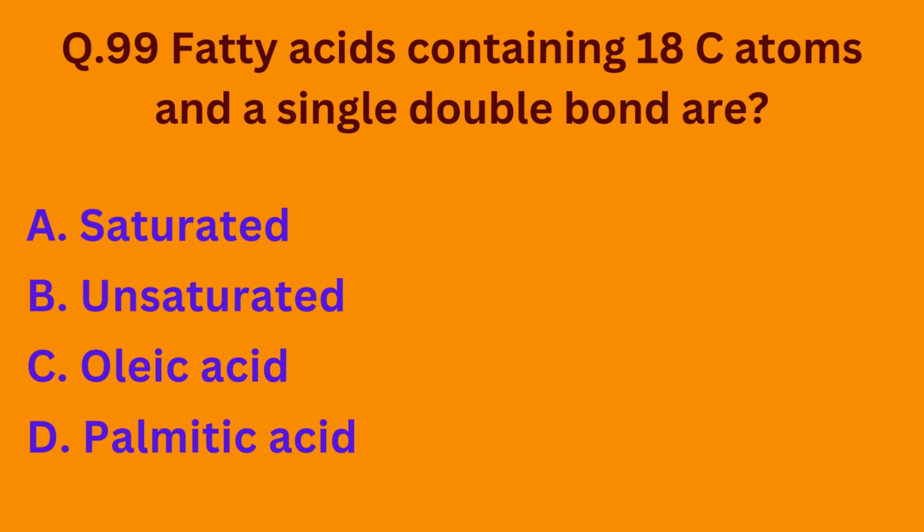Question number 99. Fatty acids containing 18 carbon atoms and a single double bond are option A, saturated. Option B, unsaturated. Option C, oleic acid. Option D, palmitic acid. So basically oleic acid contains 18 carbon atoms and a single double bond. So the correct option is option C.